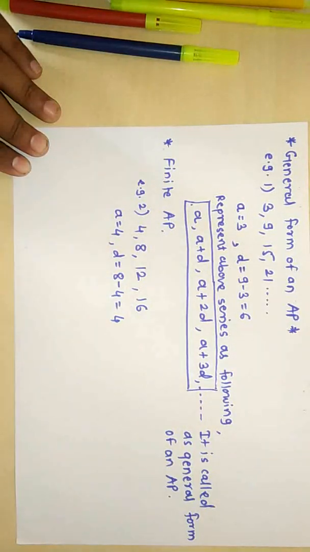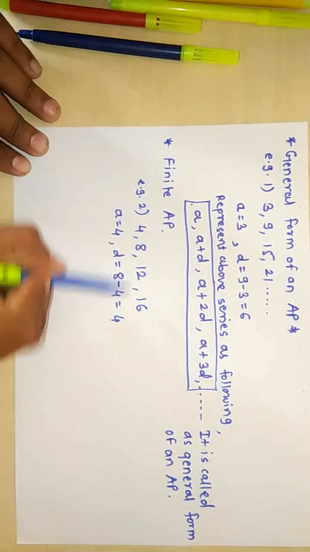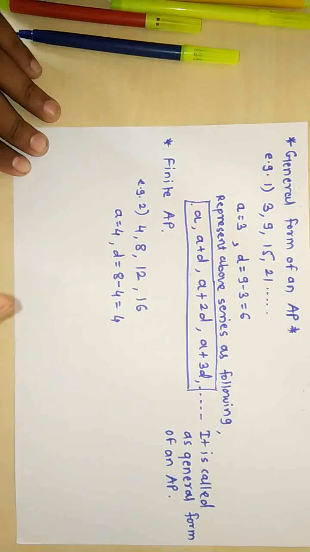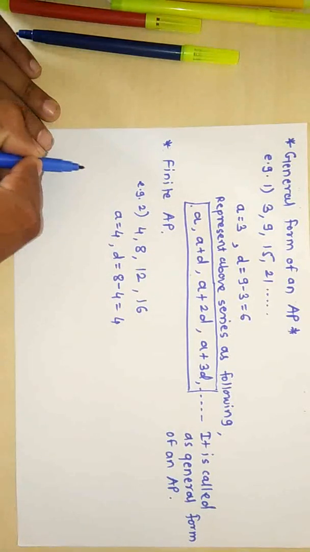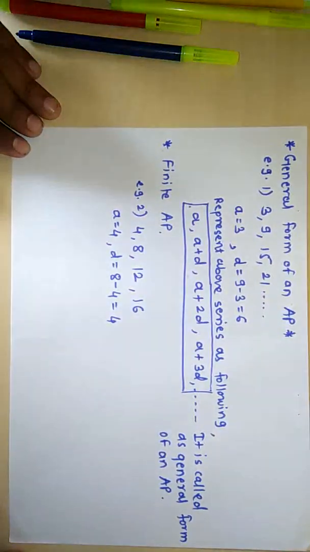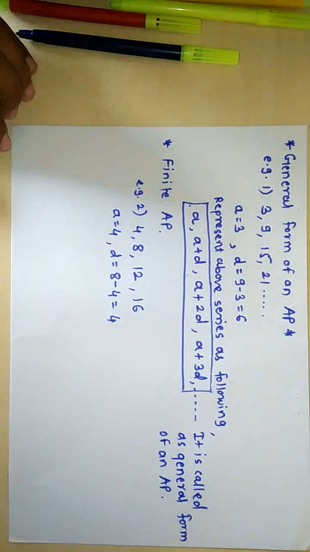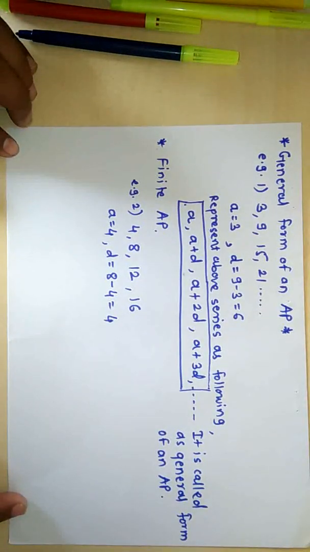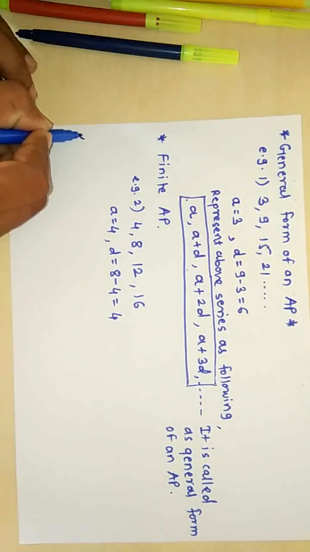Here 16 is the last term. Now in this series 16 is the last term, therefore we can call it a finite arithmetic progression. Write down: those arithmetic progressions which have a last term are called finite arithmetic progressions. Now next one.